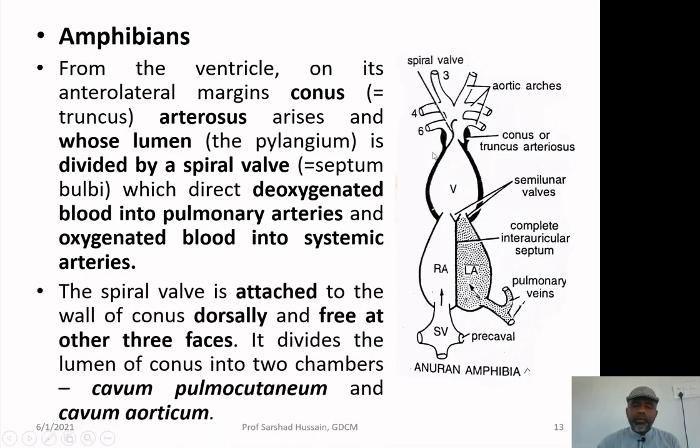This spiral valve is attached to the wall of the conus at the dorsal position and free at the other three ends, thereby separating this conus truncus chamber into two chambers, the cavum pulmocutaneum and cavum aorticum.